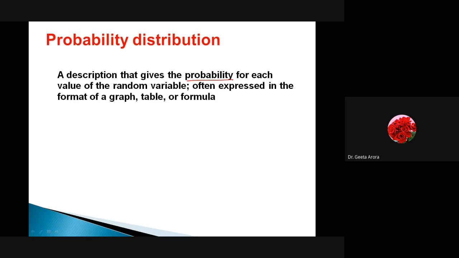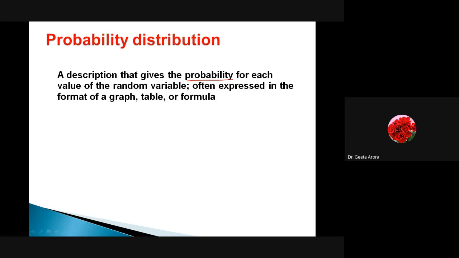So these are the probabilities for each value. One student has written about tossing 2 coins. Obviously, when we are tossing 2 coins, we have tail tail, head head, head tail, or tail head. There the values are 0, 1 or 2, the maximum number of heads that can appear. Here we are talking about 3, so it is 0, 1, 2 or 3.